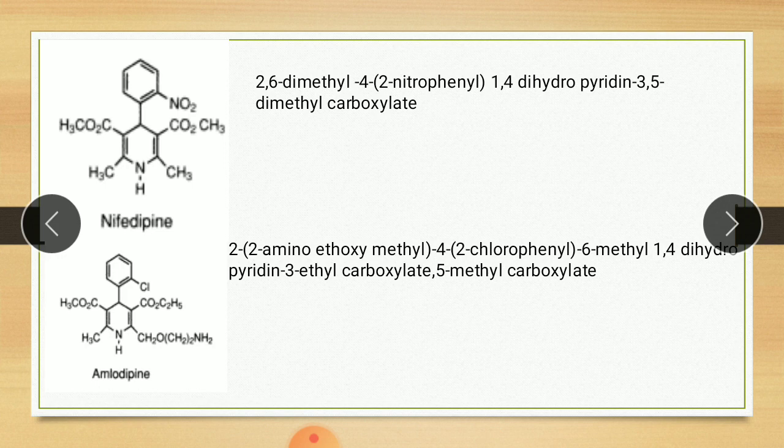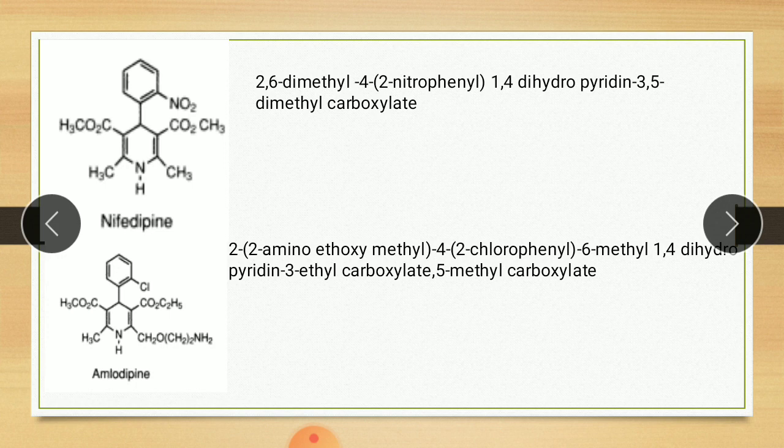The basic nucleus is 1,4-dihydropyridine. On the 3rd position, this ethyl carboxylate. On the 5th position, 5-methyl carboxylate. So the IUPAC name: 2 in bracket 2-aminoethoxymethyl, 4 2-chlorophenyl, 6-methyl 1,4-dihydropyridine, 3-ethyl carboxylate, 5-methyl carboxylate.